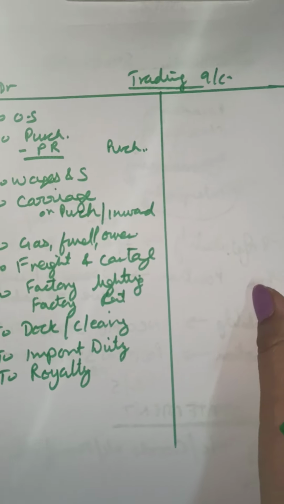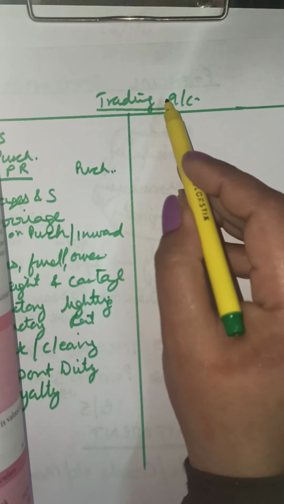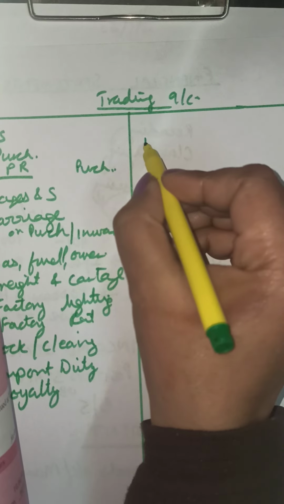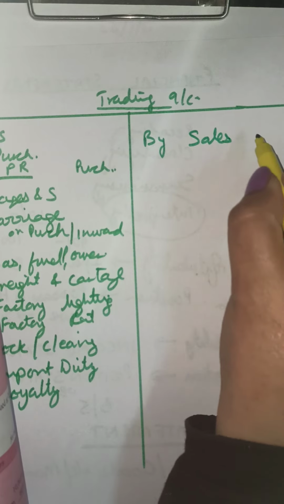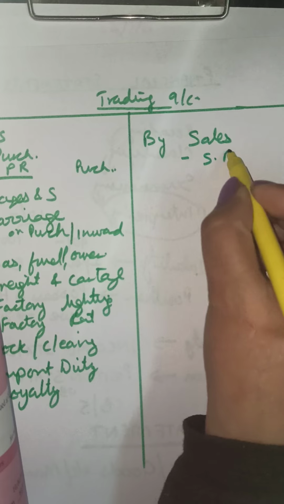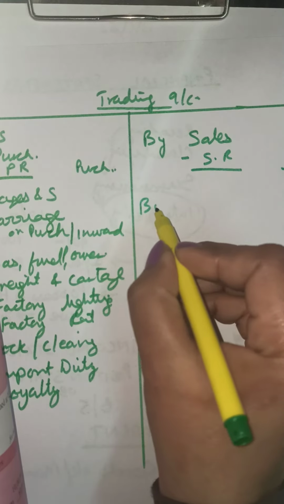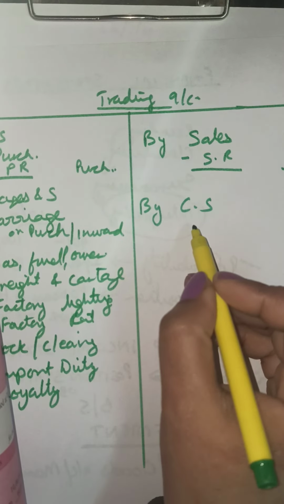And on the credit side now, credit means the incomes. Remember, this is a nominal account. Debit all expenses and credit all incomes. So we write here, the only income that comes here is sales. Sales means the direct sales. In case of any returns, sales return will be subtracted and the net sales will come here. Then we have the closing stock. Opening stock here, closing stock here.